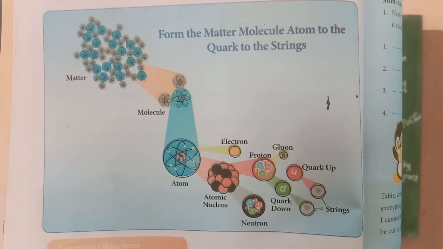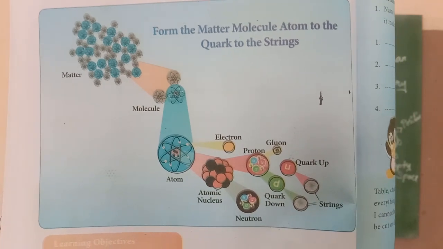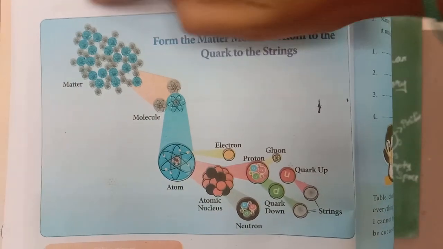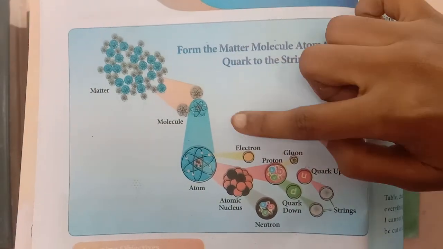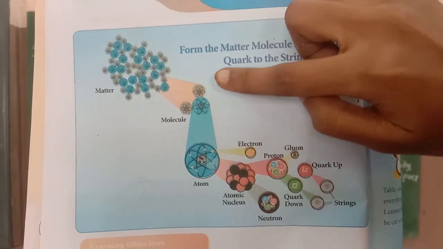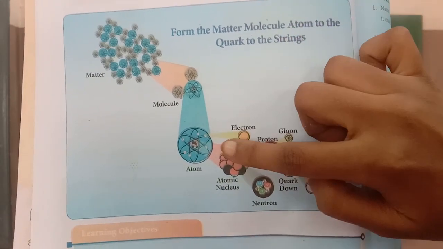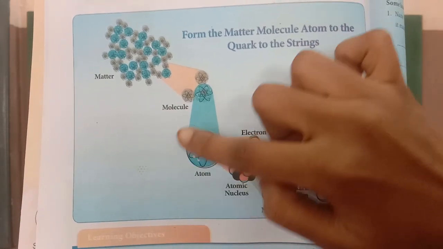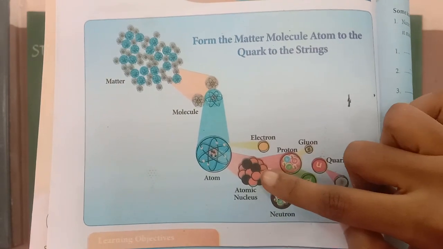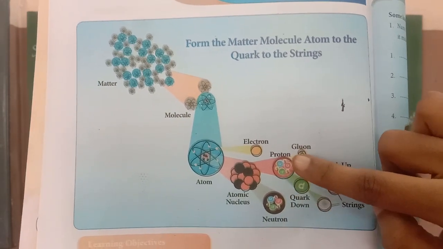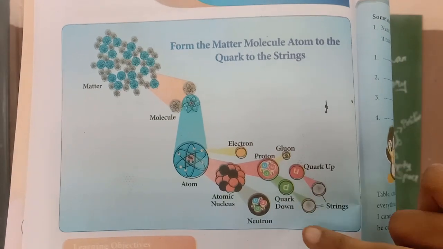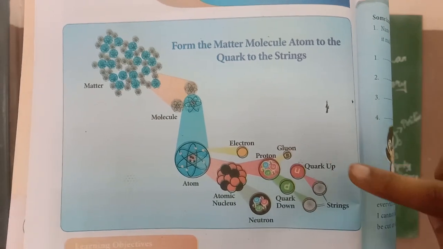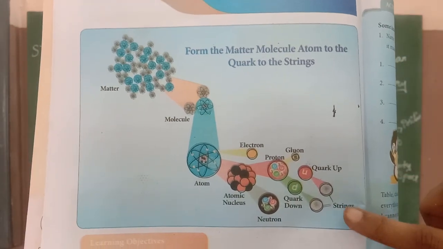See, this is the diagram which is on page number 46. This is a color version, that's why I am showing you. See, there is matter, which is combining, and in that more than one atom formed this molecule, and there is an atom which they have shown separately, and in the center they have given the atomic nucleus, and surrounding that is an electron. In the atomic nucleus there is a neutron and proton. In neutron and proton there is a quark. Quark up and down, that means negative and positive sign, which formed together, and in that there is a string. This only I told you.